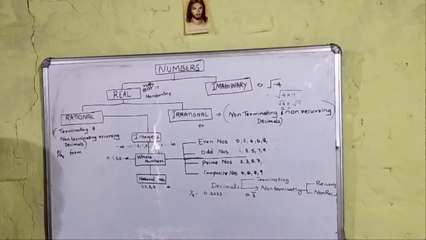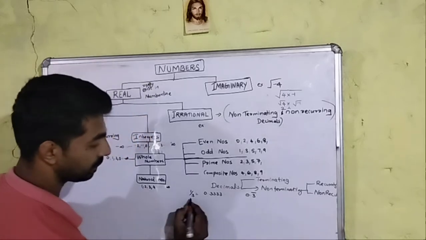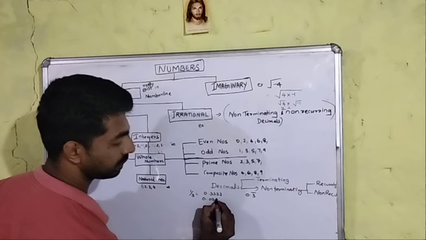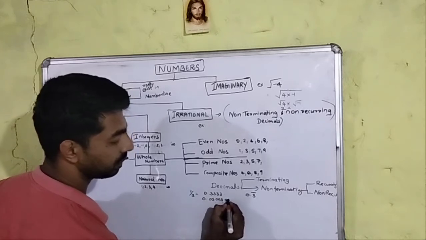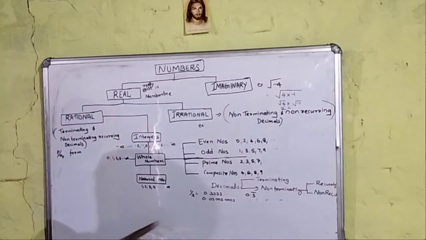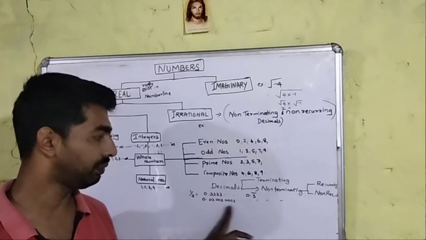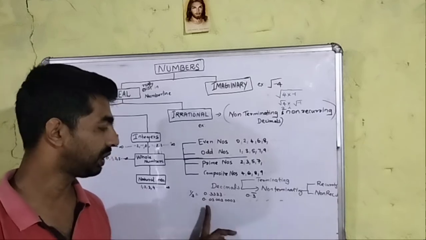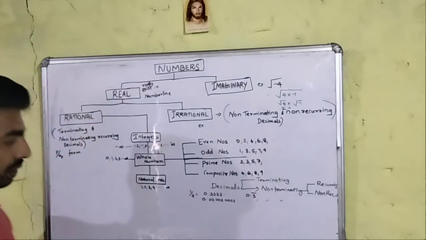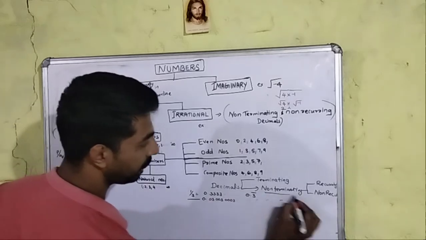And non-terminating non-recurring can be like this: 0.03, 003, 0003, and it goes on like that. It doesn't terminate and it doesn't repeat. This particular type is non-terminating, non-recurring.